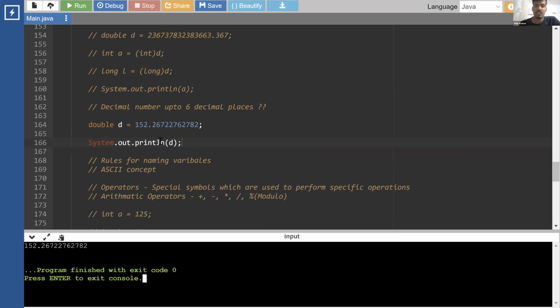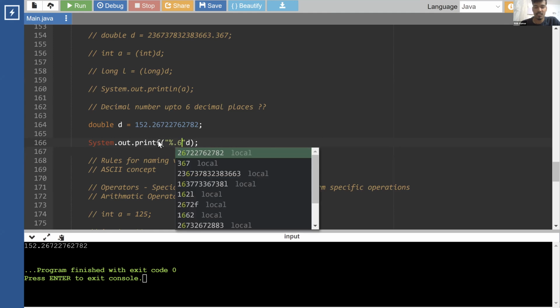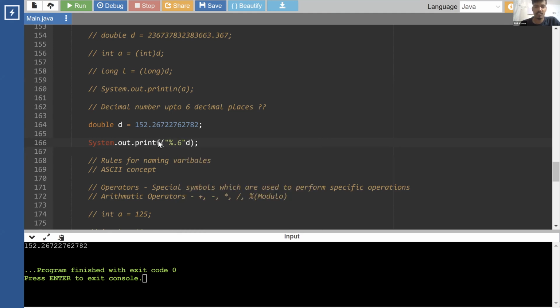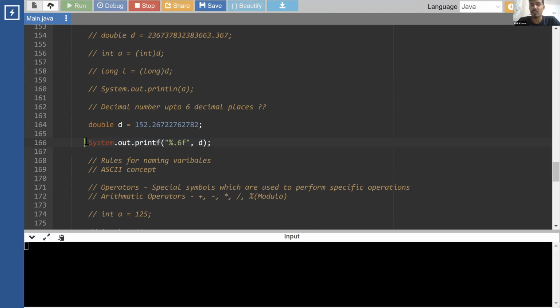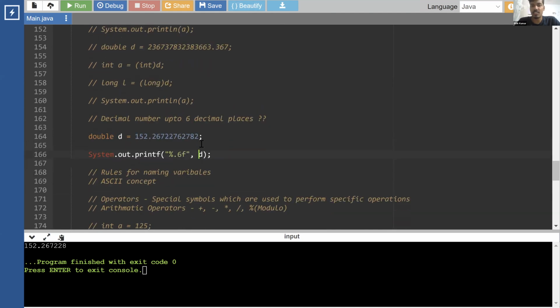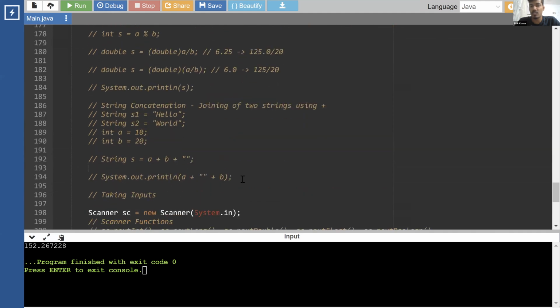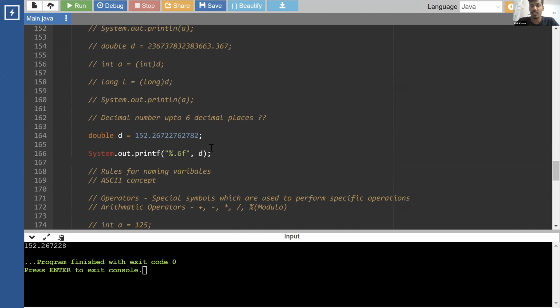Now one simple way is, instead of using this, you can use printf, and you can do this: %.6f, and comma d. So here in printf you use a comma. There is no string concatenation or something. So these are two parameters that we are passing. In case of System.out.println, you can use plus, which is string concatenation, right? The string concatenation does not work over here, so you have to use comma.